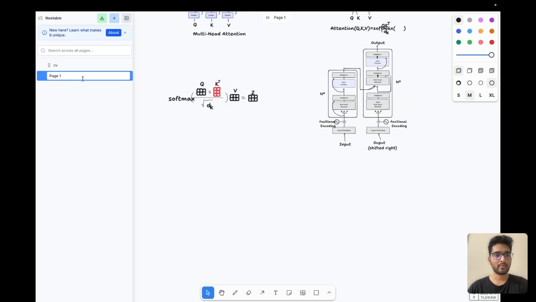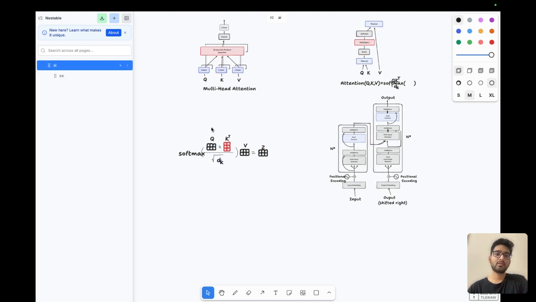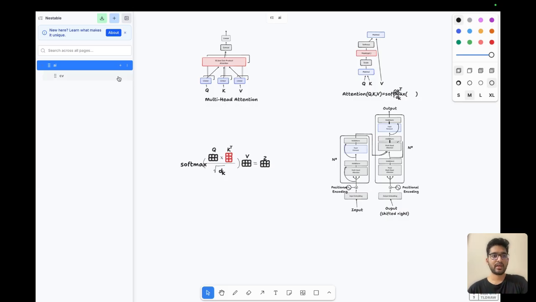You can obviously rename the page one into AI as well. Now, what I can do is take CV and nest it inside of AI. And this nesting will work for canvases at any levels. I can create more nested canvases under CV, under AI, or at the top level as well.